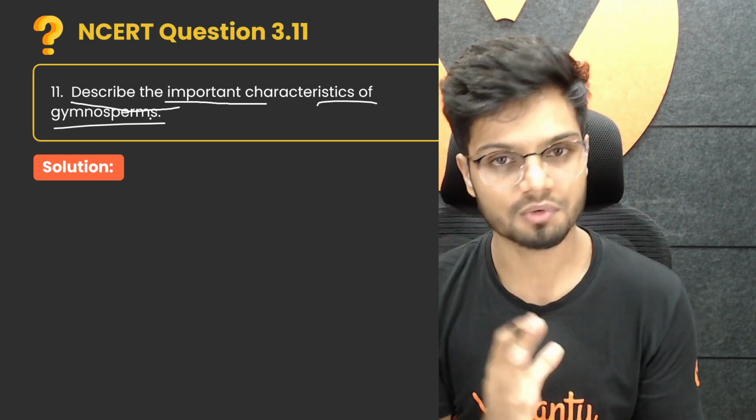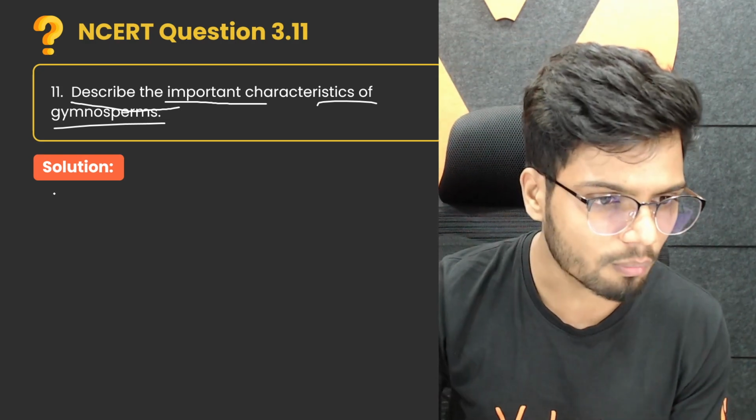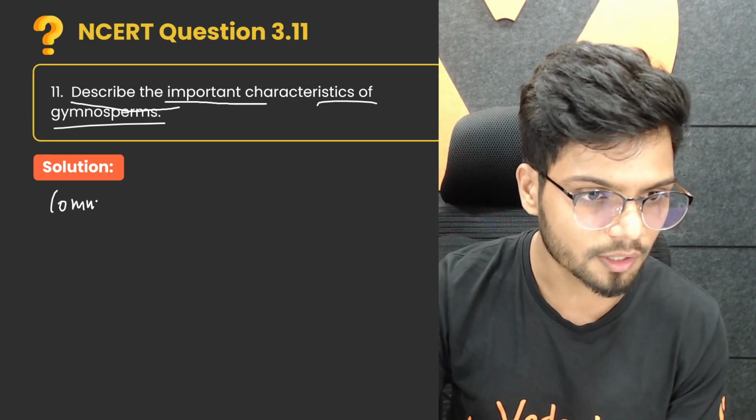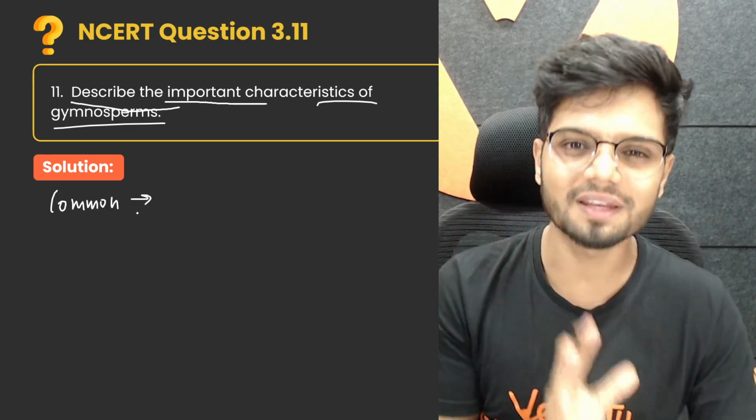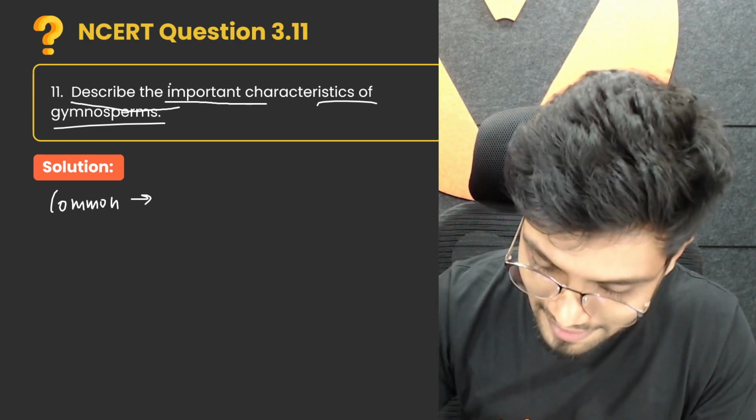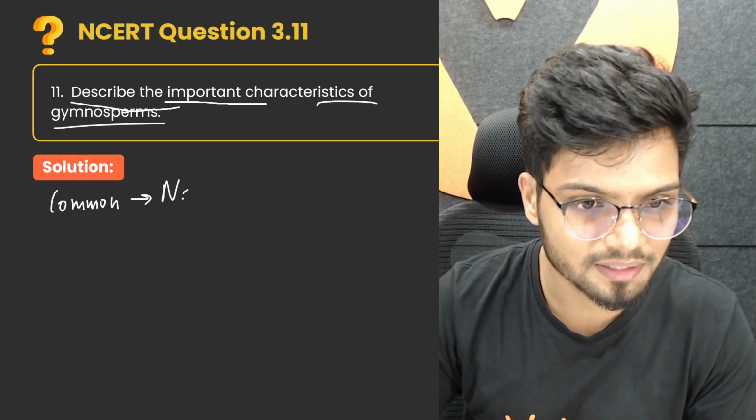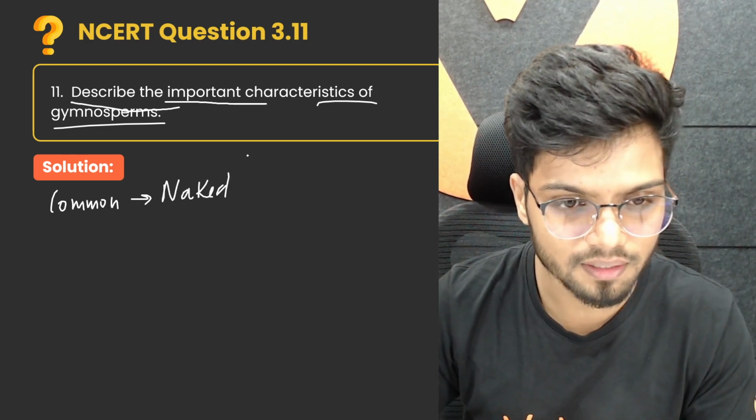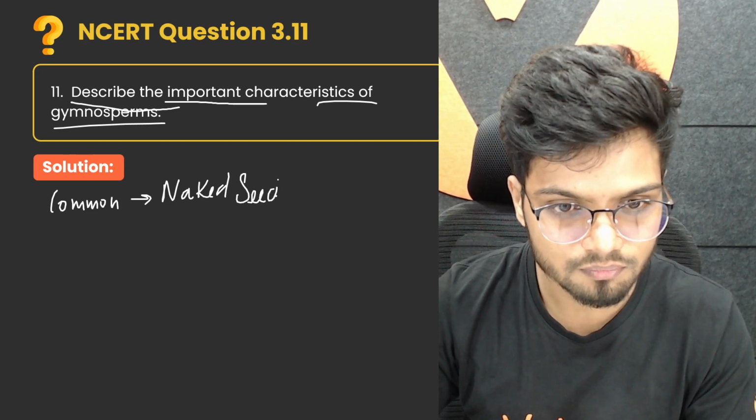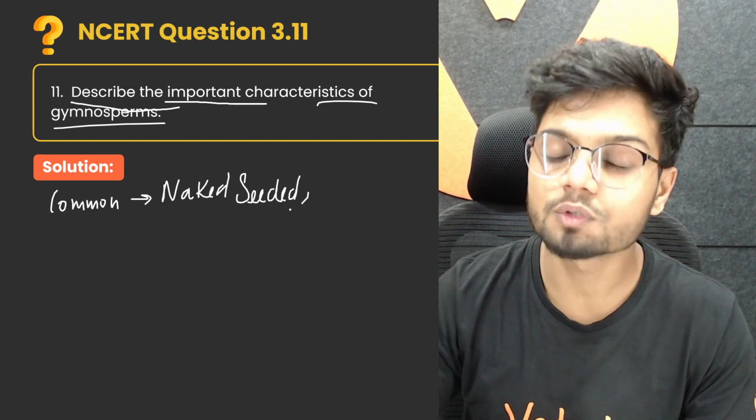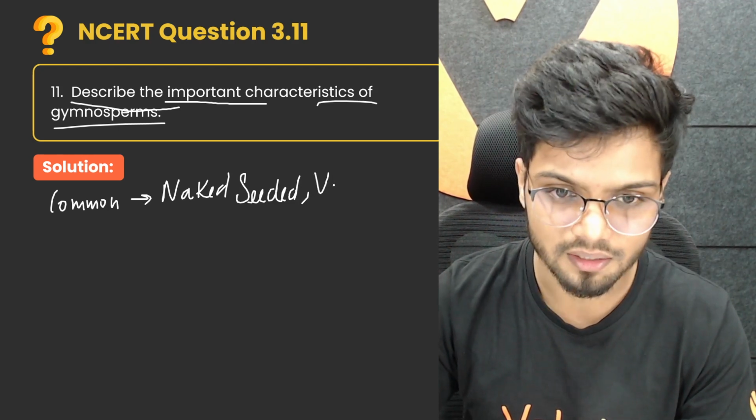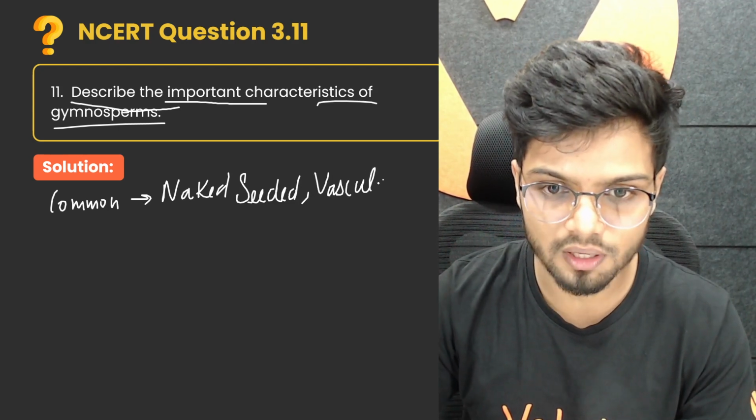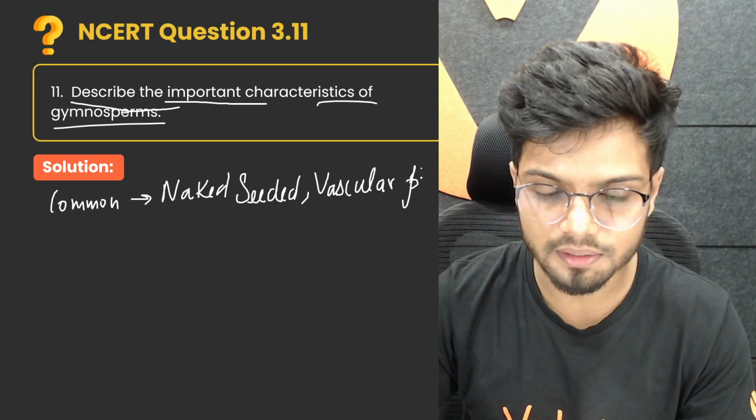Now let me tell you what you commonly call a gymnosperm. The very common name for a gymnosperm is what? Naked seeded plant, right? It is naked seeded. Is it vascular or non-vascular? It is vascular because there are vascular bundles here. It is a vascular plant.